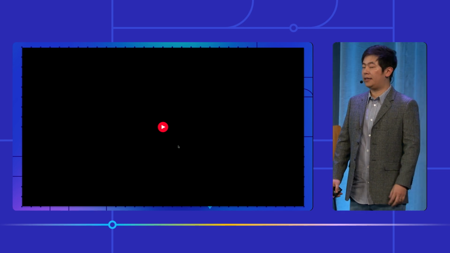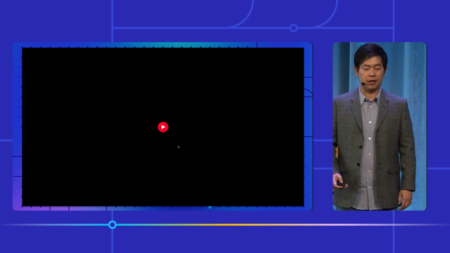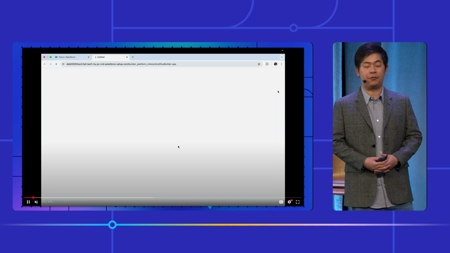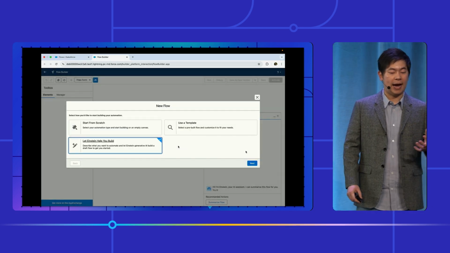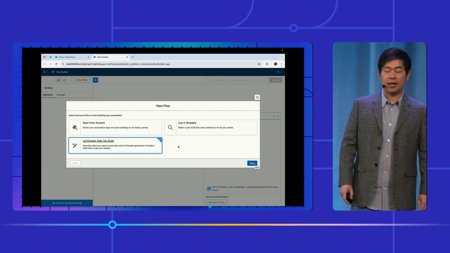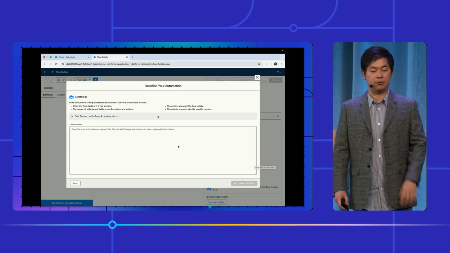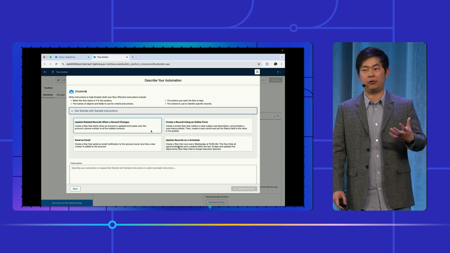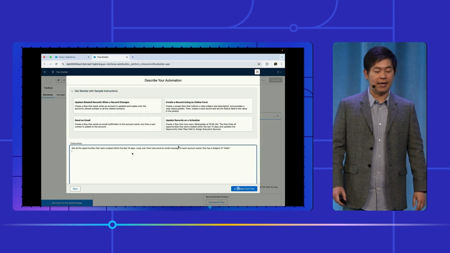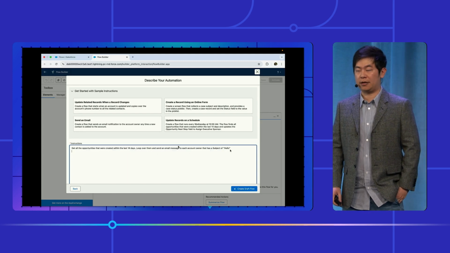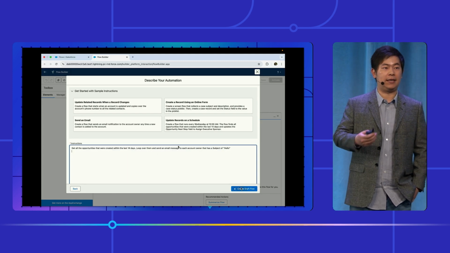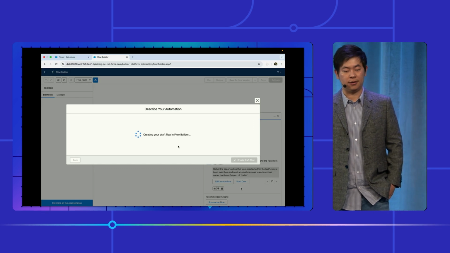Okay, now let's take a look at a few examples. The first one is about the text-to-flow generation. Now in the flow builder, you can click on this Let Einstein help you build. Then when you click next, you will see a few examples you can follow, and that can tell you the best way to write prompts. Today I'm going to write my own to get the opportunities that were closed 14 days ago. Then I want to loop through them and send emails to each of the account owners.